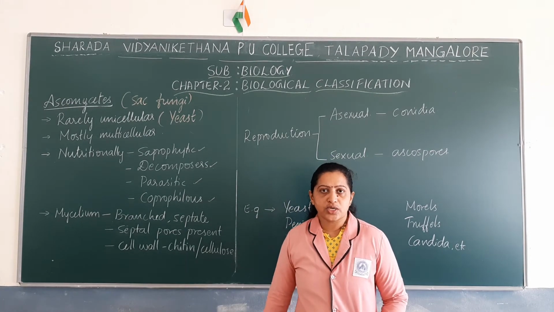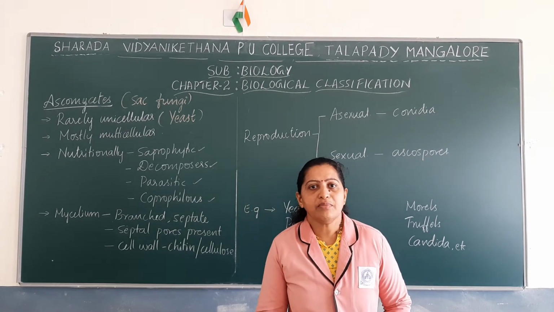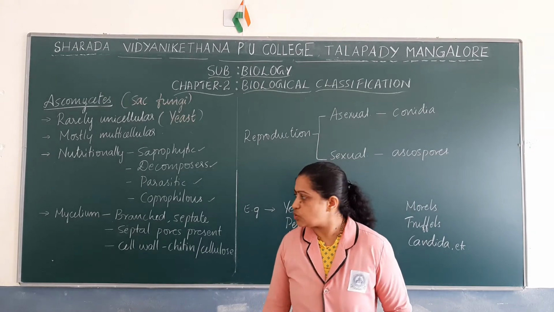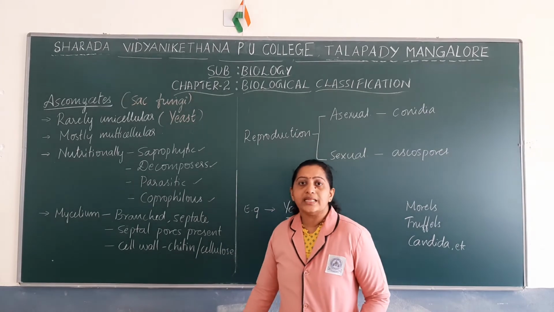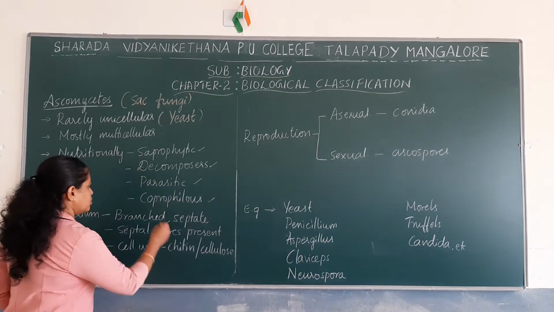Coprophilous forms of fungi are those fungi that mainly grow on dung, animal dungs or cow dungs. So such a group of fungi that grow on dung is called coprophilous fungi.